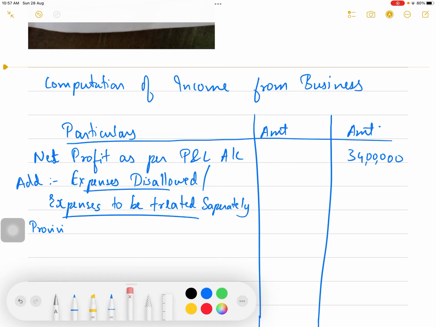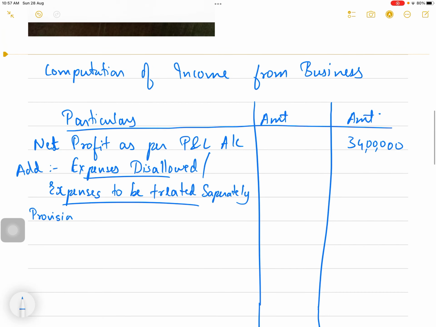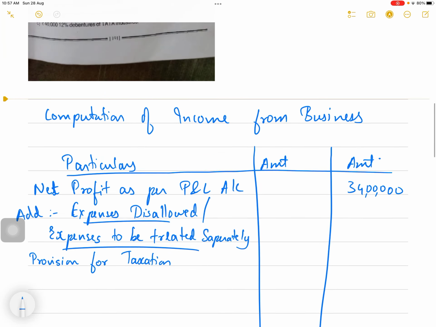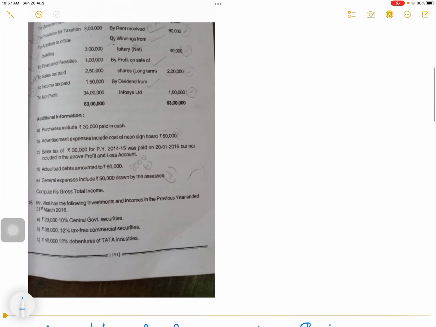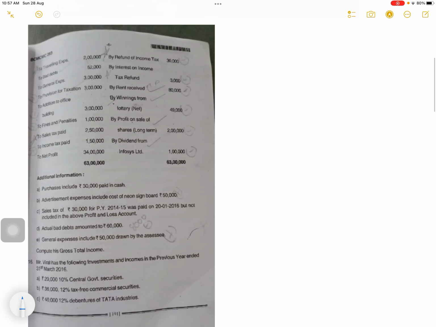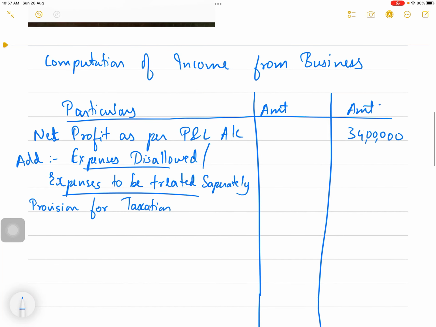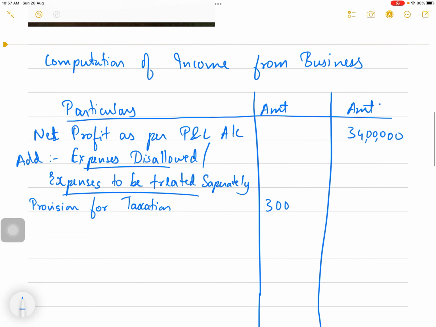Provision for taxation, and reserve for provision for bad debts, that you will add. Bad debts are allowed, but provision for bad debts is disallowed. So provision for taxation, 3 lakhs.